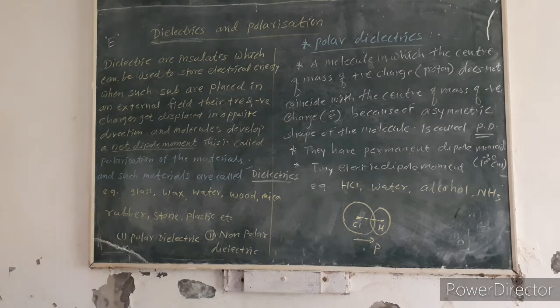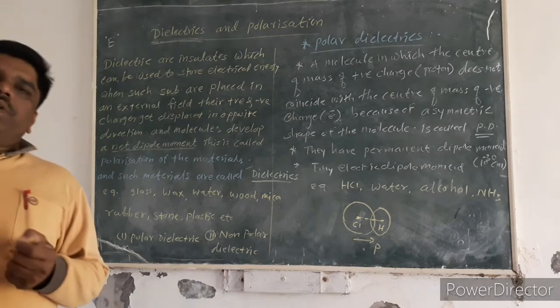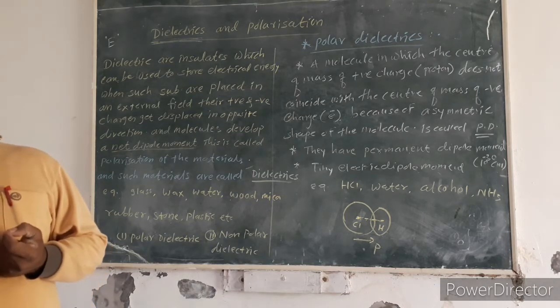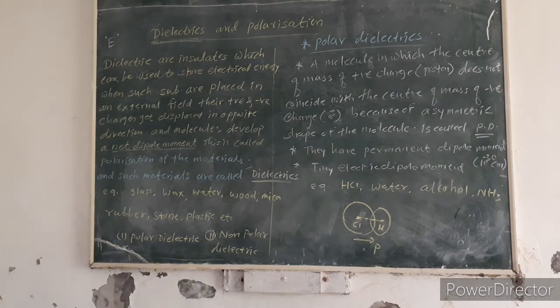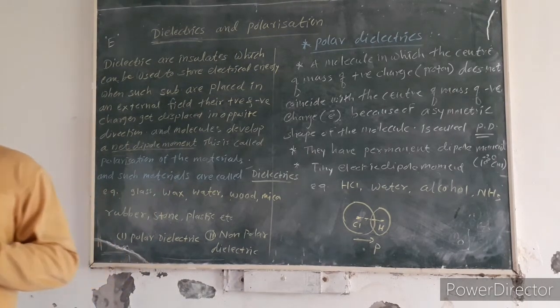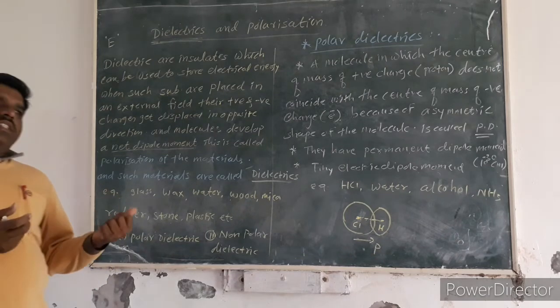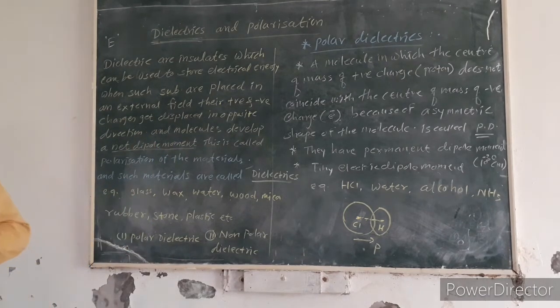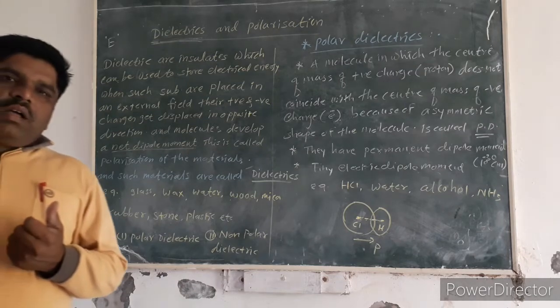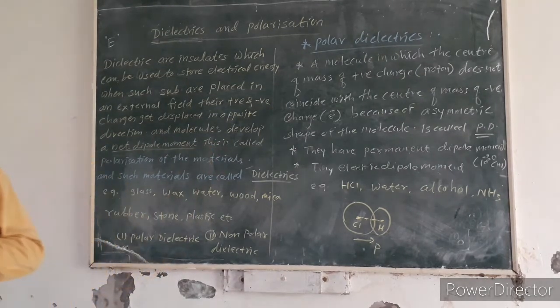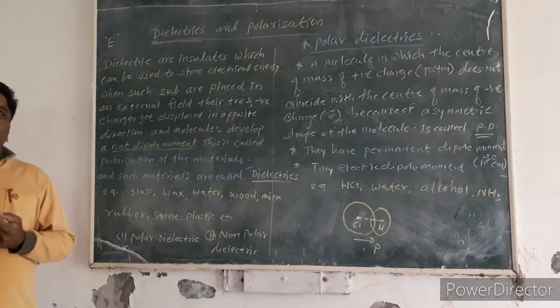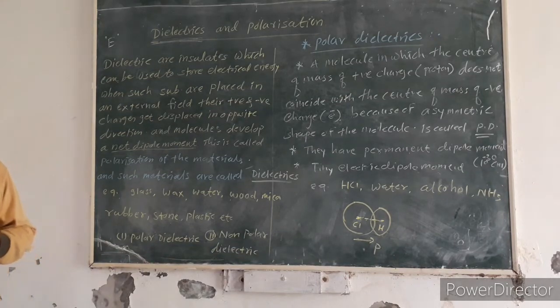When this non-conducting material is kept in an electric field, the positive charges travel to one side and the negative charges travel opposite to them, and hence there is formation of a net electric dipole.